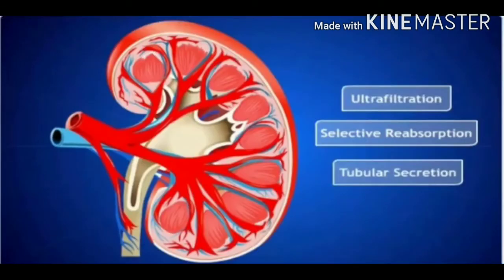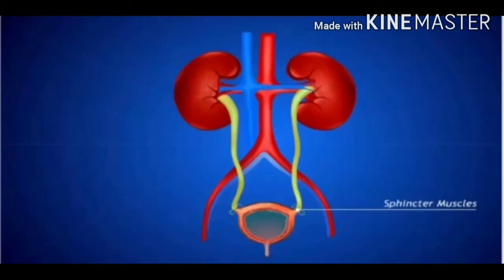Okay? Hope you understood the three steps in the process of urine formation: glomerular filtration, selective reabsorption, and tubular secretion. The urine that is formed continually collects in the urinary bladder. As the bladder expands, its pressure creates an urge to pass urine through the urethra. As the bladder is muscular, the urge to urinate is under voluntary nervous control.